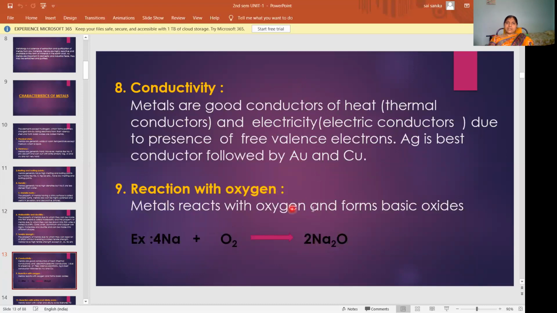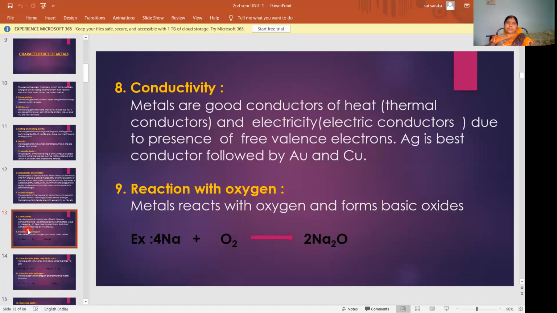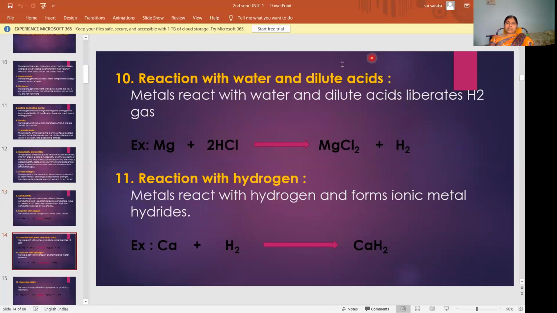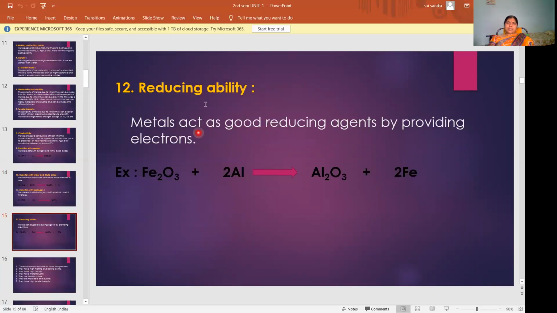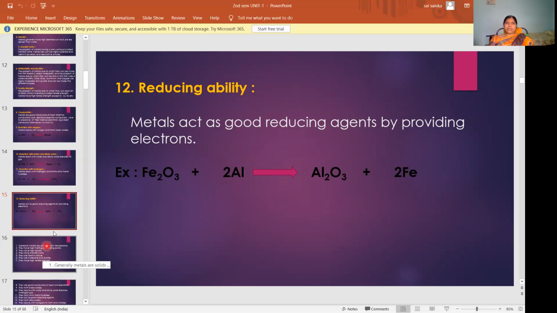When metals react with oxygen, they form basic oxides. When metals react with water and dilute acids, they liberate hydrogen gas. When a metal reacts with hydrogen, it forms ionic metal hydrides. Metals act as good reducing agents because they undergo oxidation easily. So these are some of the characteristics of metals.